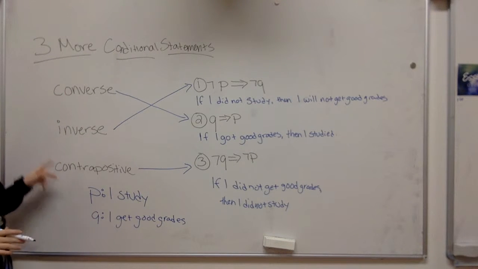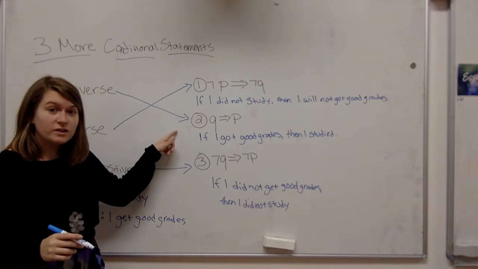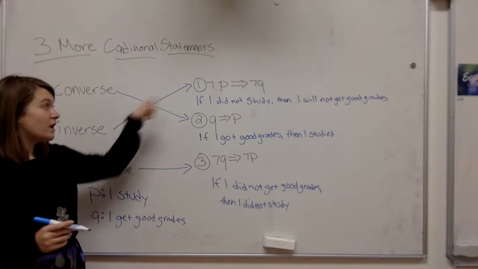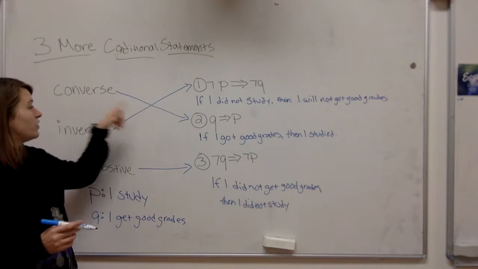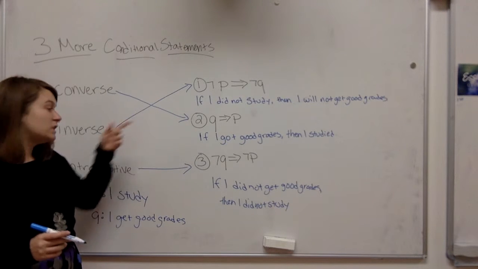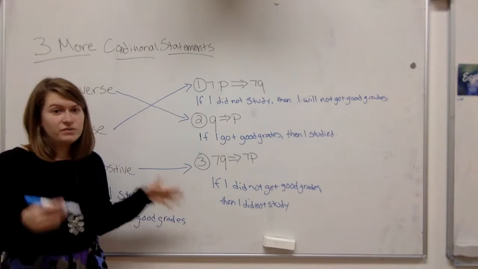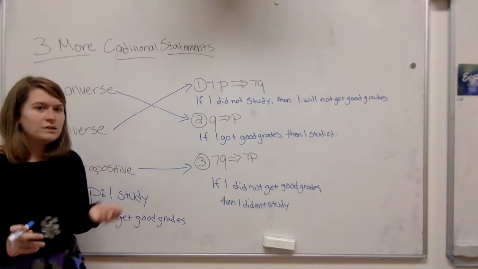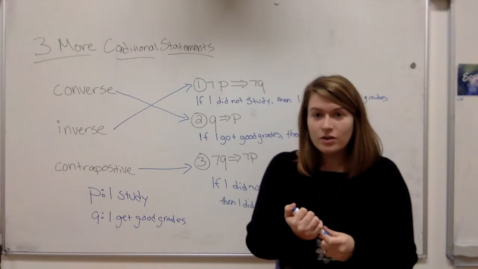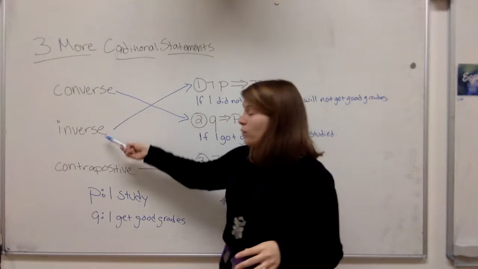Converse and inverse, and then contrapositive. Converse is the regular implication backwards, inverse is the regular implication negated, and contrapositive is the original statement backwards and negated. It's kind of crazy, but it's just some more logic symbols and statements. So yeah, there's 3 new big words to remember.